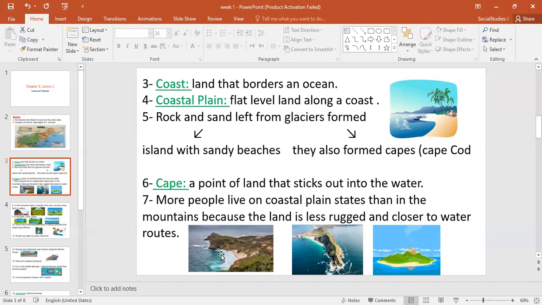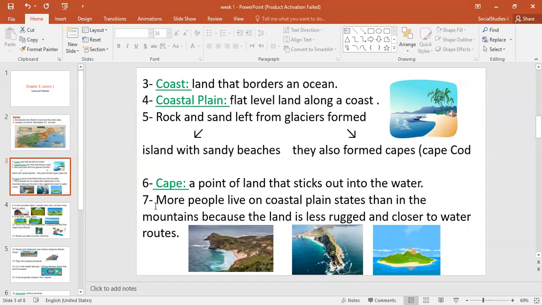Here, guys, these are pictures of a cape. A cape is like a bridge, but it's shaped with a point. So it's a pointed land, like a bridge with a point in the middle of the ocean. It's a point of land that sticks out into the water. Here we can see the difference between the cape and the island. The island is a land shaped like a circle, surrounded by water from all sides. But the cape is shaped with a point.